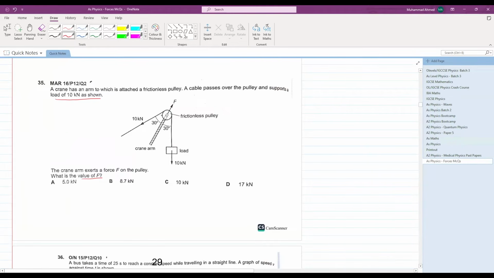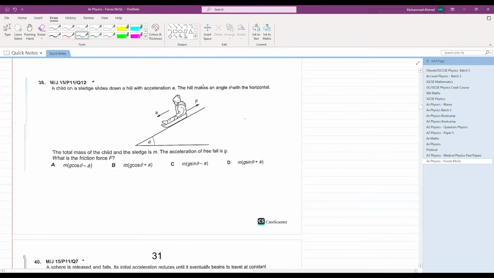What can we do? We can resolve these diagonal forces and calculate these components. What will these components be? This will be 10 into 10 raised to the power of 3, due to kilo, into cos 30. This will also be 10 into 10 raised to the power of 3 cos 30. Simple. Let's calculate this answer: 20 into 10 raised to the power of 3 into cos 30. That is 17320. D is your answer.